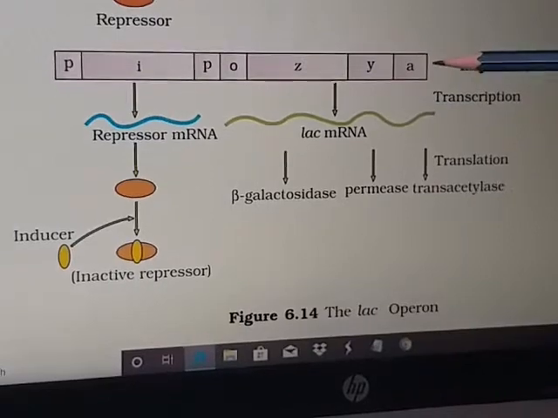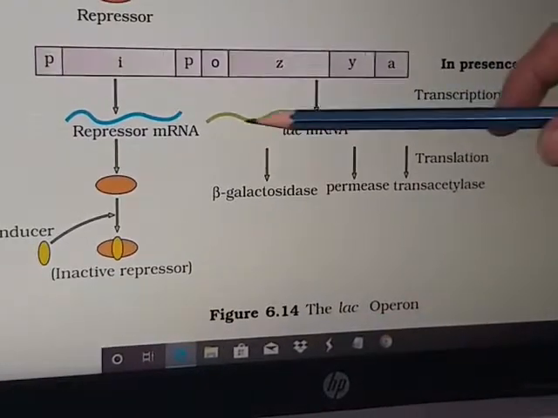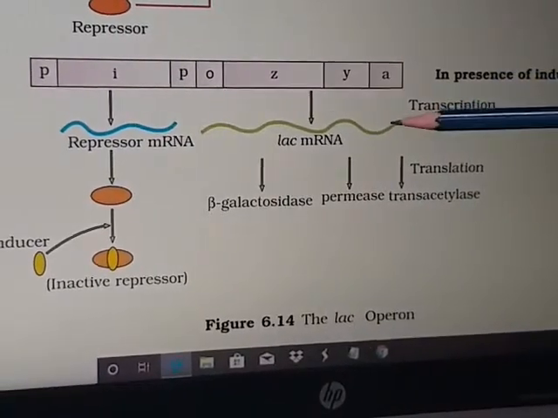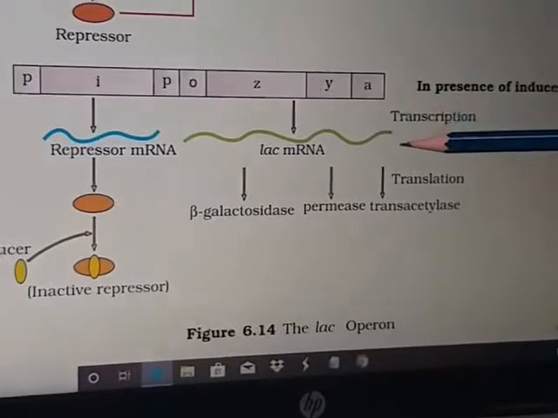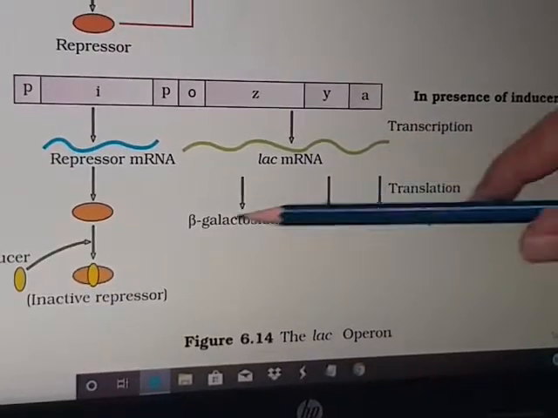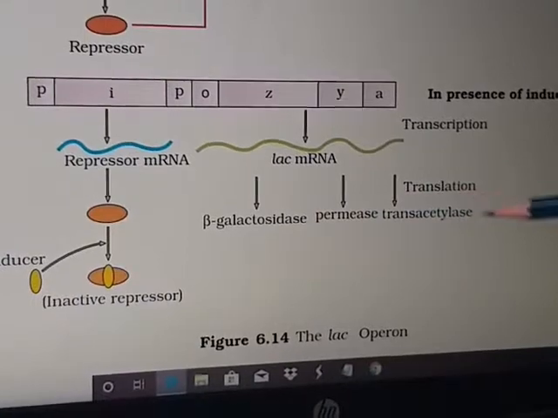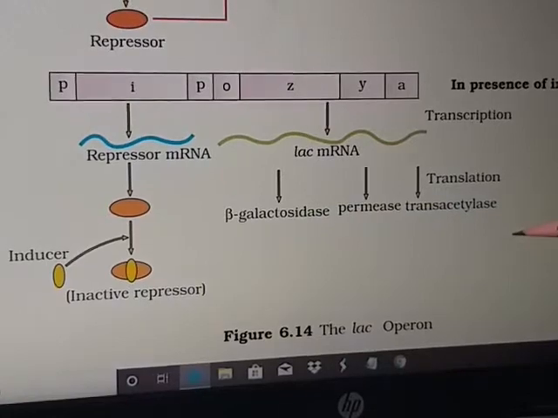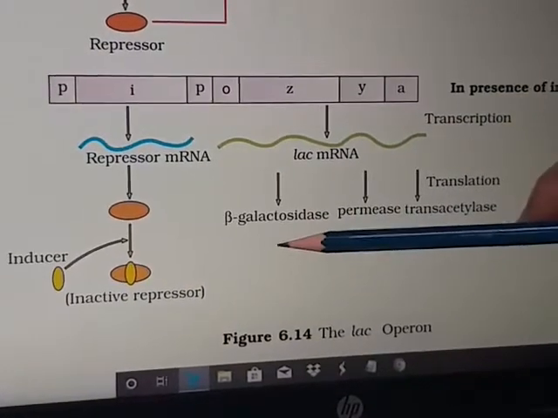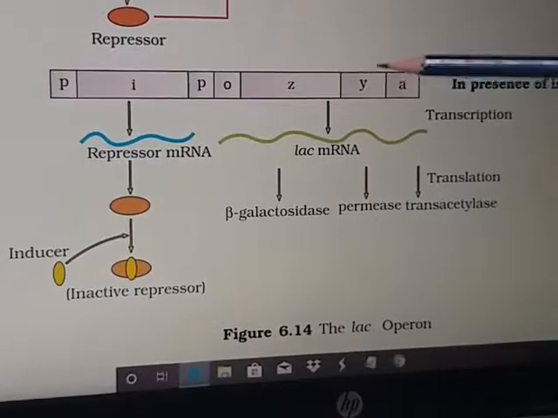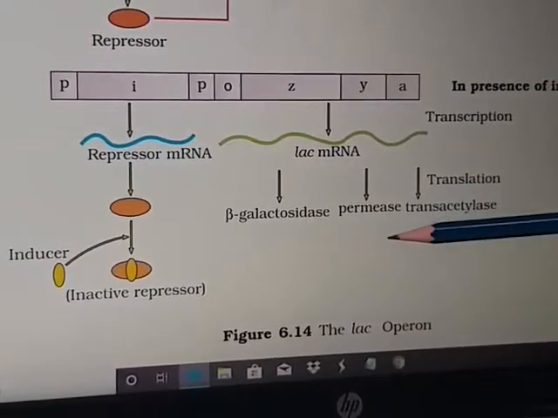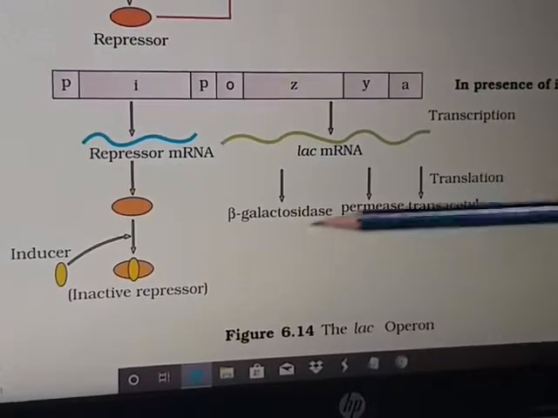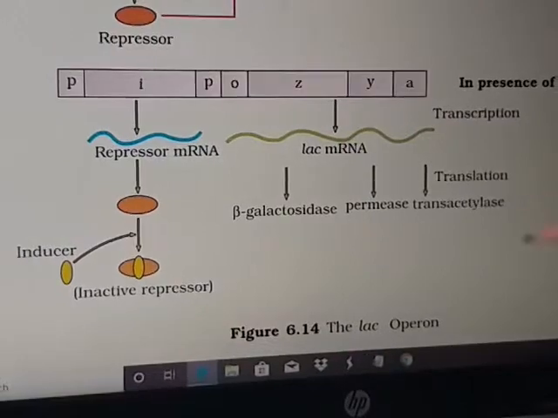This is a polycistronic structure. So they are making their own messenger RNA, which is the transcription we know. DNA transcribes messenger RNA, this is the normal transcription. Now, under translation, they make their own proteins. These are the 3 enzymes. All enzymes are proteins, we know. Gene Z makes beta galactosidase. Gene Y makes permease. Gene A makes trans-acetylase. So these are the 3 proteins and they keep on synthesizing.